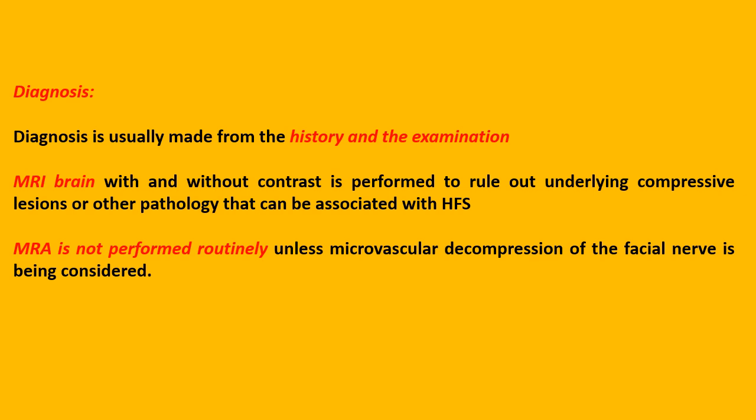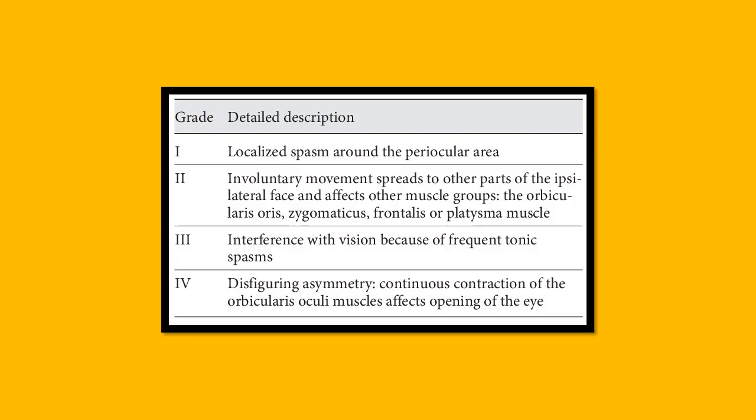Diagnosis. This is usually made from the history and the examination. MRI brain with and without contrast is performed to rule out underlying compressive lesions or other pathology that can be associated with HFS. MRA is not performed routinely unless microvascular decompression of the facial nerve is being considered. This figure shows a grading scale for the severity of hemifacial spasm.